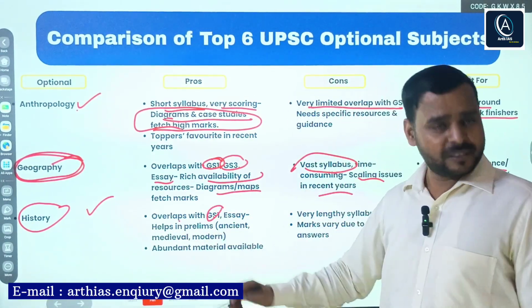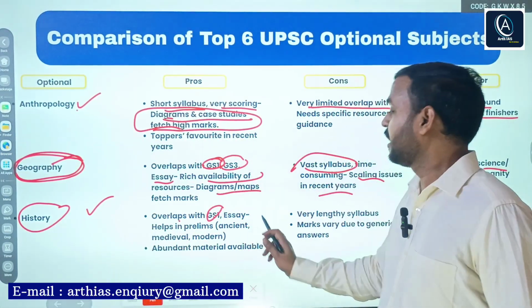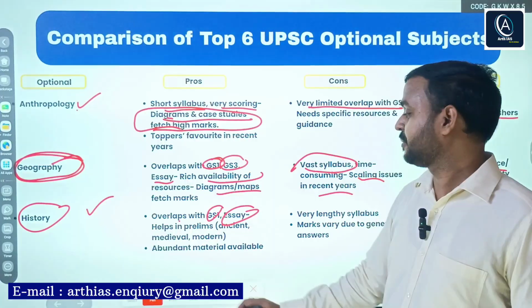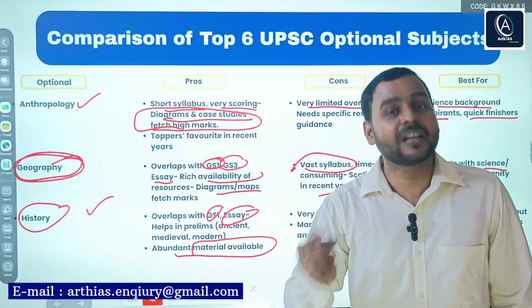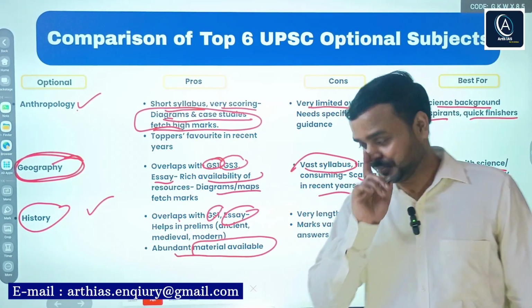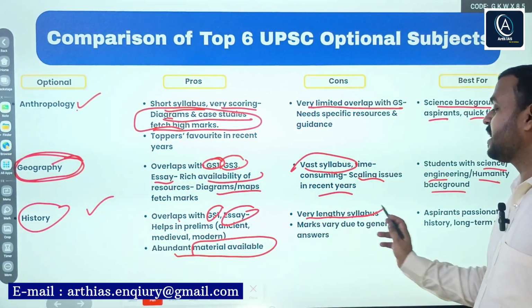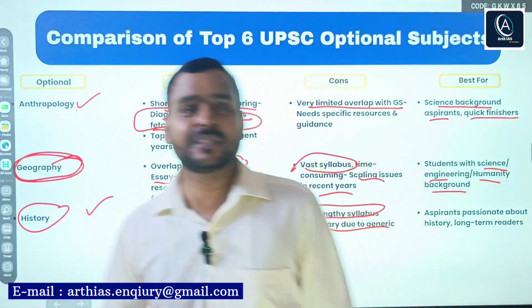Overlap with GS1, obviously the history portion. Also, it will help you in prelims and essay. And abundant material is available, whether it is coaching, study material, guidance, mentorship, test series, etc. Now, as I said, a very lengthy syllabus, and marks vary due to generic answers.